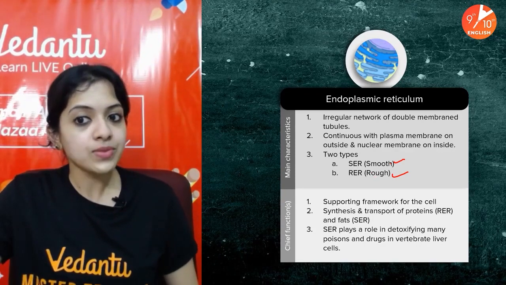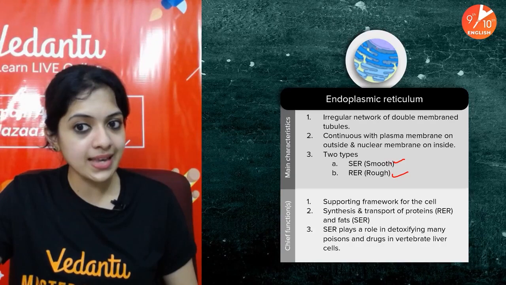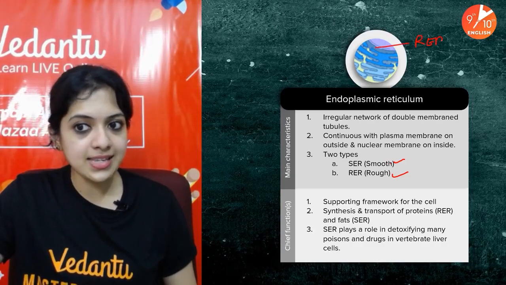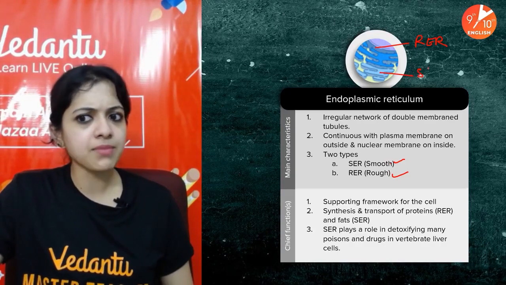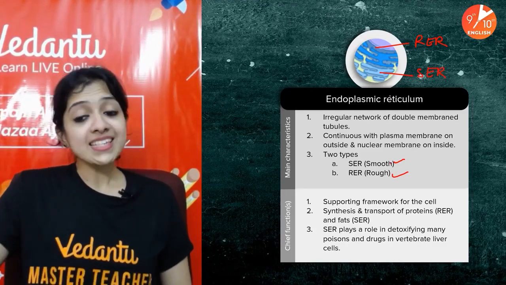If you see here, this is what the rough endoplasmic reticulum is. RER is here, and what you see here is pretty much smooth. Why is it rough and smooth?